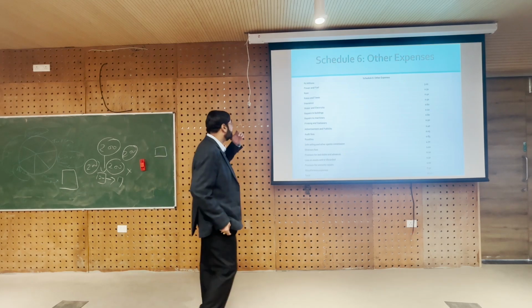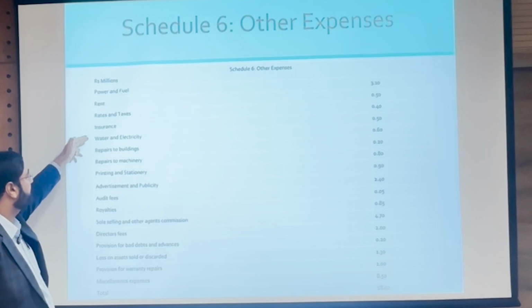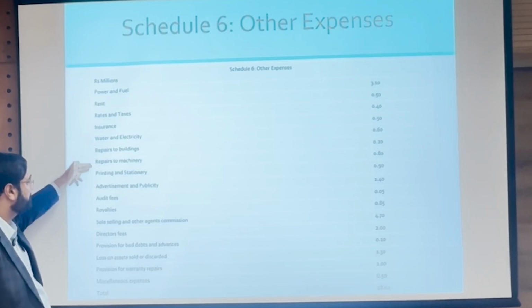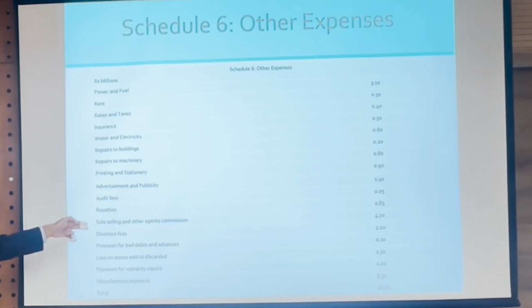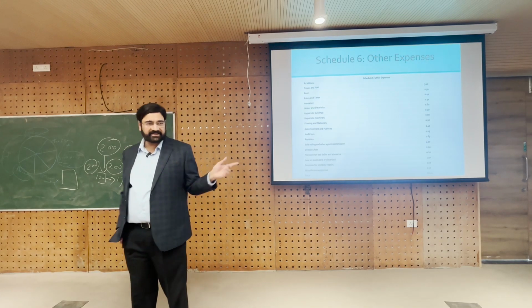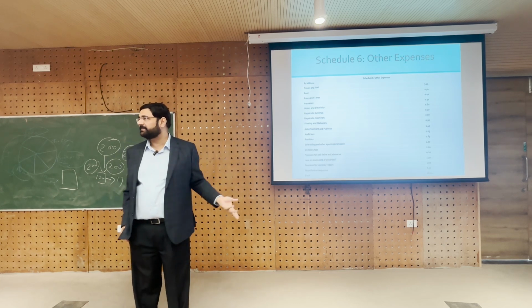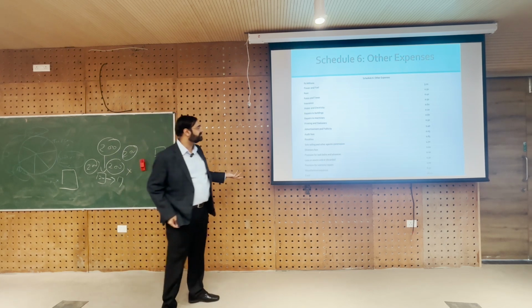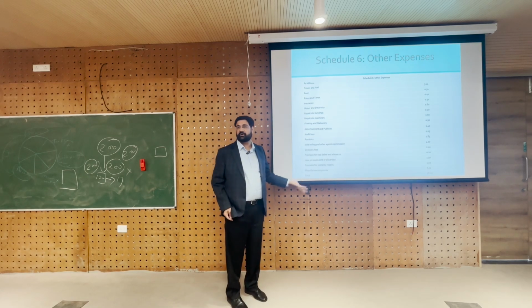For all other expenses we have power and fuel, rent, rates and taxes, insurance, water, electricity, repairs to building, repairs to machinery, printing and stationery, advertisement, publicity, audit fees, royalty, sole selling and other agents commission, directors fees, provision for bad debts. Are you seeing that? These are the kind of expenses that you will normally see in business. Any questions on this part? Are you clear? These are all self-explanatory, right? These are different types of expenses that you will normally see. Even at the IIM campus, most of the expenses we will see, all of these, right.